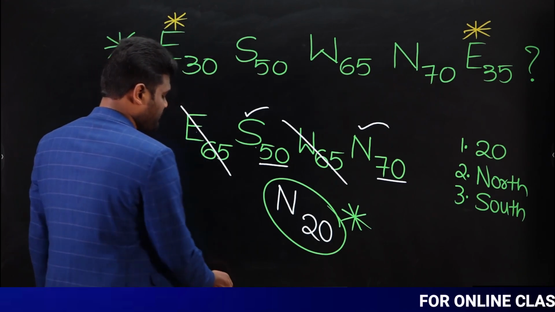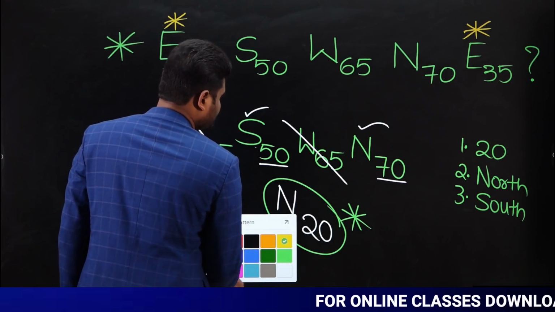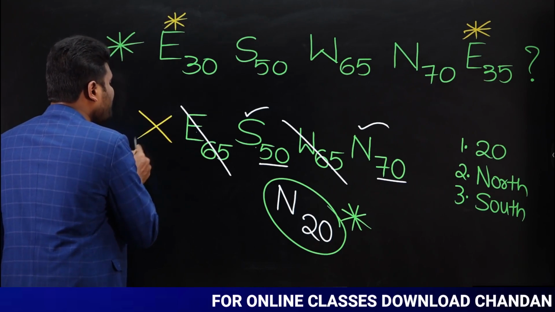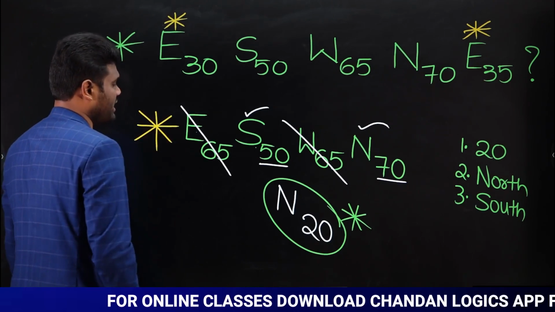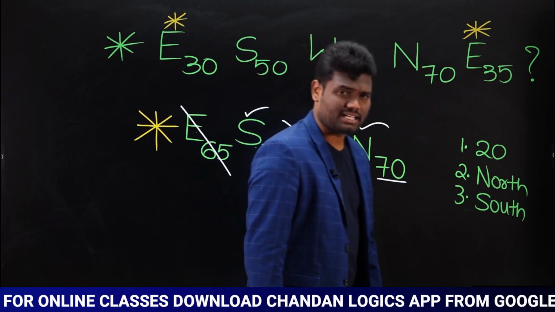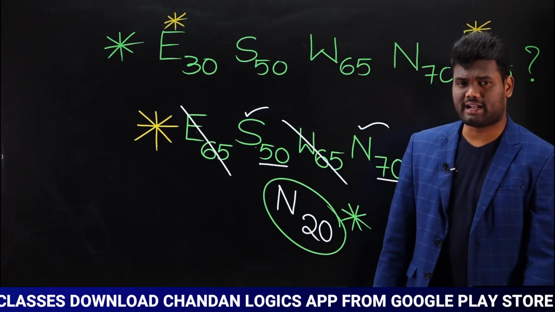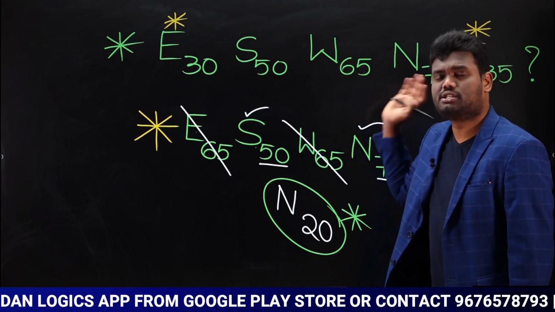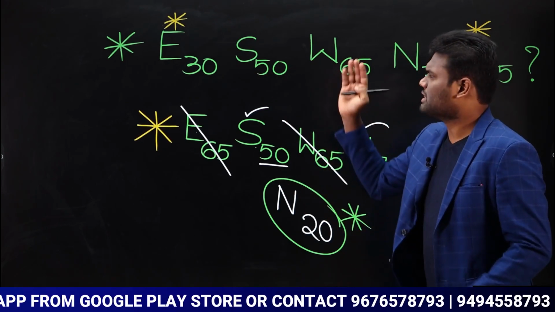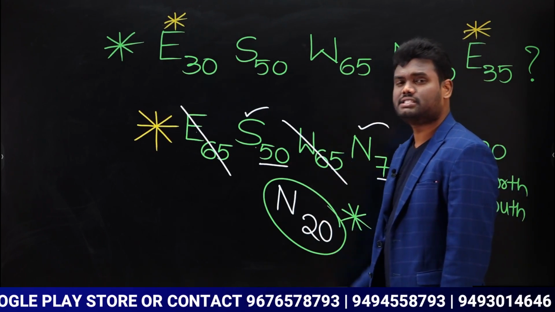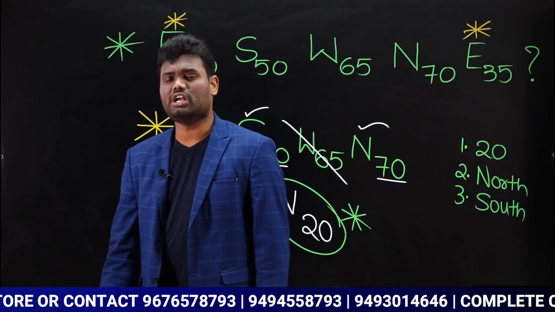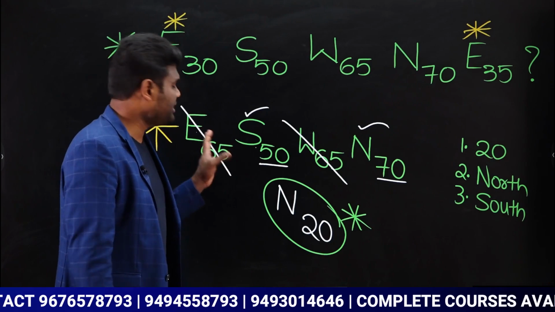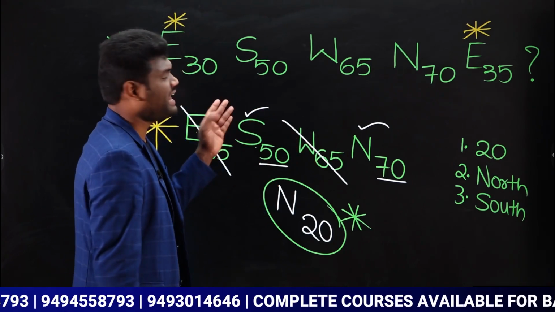And truly speaking, in examination point of view, even this step is not required. Just for the purpose of understanding, I have written this step again in detail. East, both are same. Add both of them. 30 plus 35, 65. East 65. I have written it. But truly speaking, while you are writing examination, you should not write this step. You can directly cancel them.